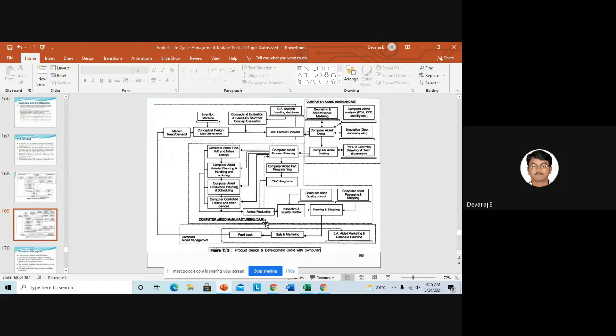So right now in industry, they are using this product design and development cycle with computers. Without computers, we cannot complete our product within the time. We cannot select whether this design is good or that design is good. So it is very, very difficult. So we will use the computers to analyze the designs, and next we will finalize. Virtually we will do everything till manufacturing. Then all the inputs we get in virtual, we will implement through the real manufacturing system. So you should understand this.